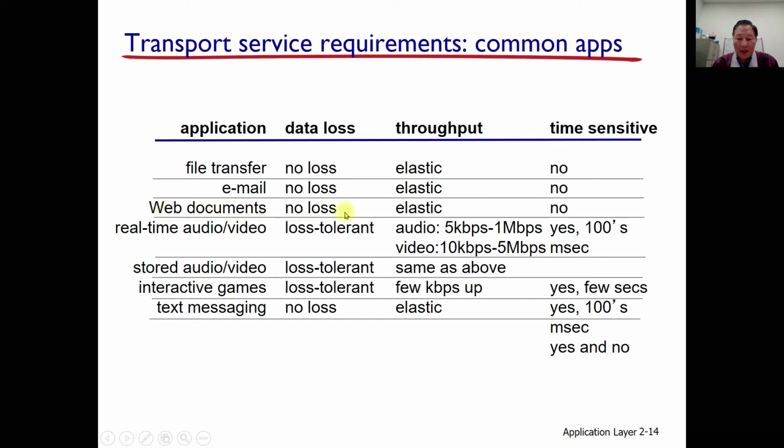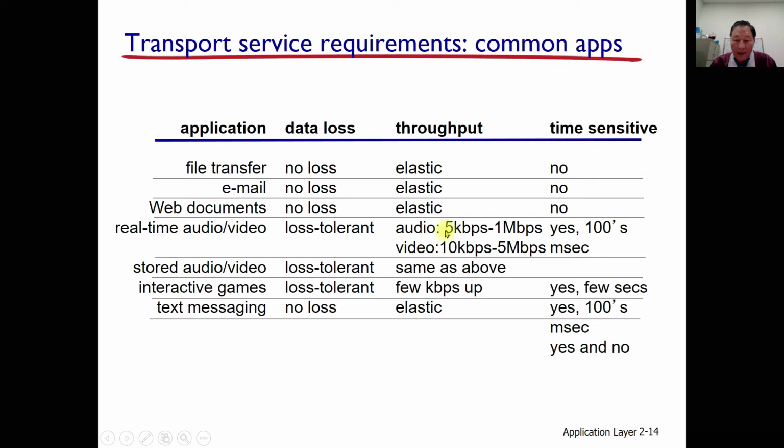And web documents, similarly. And the real-time audio and video application requires real-time delivery, and it is loss tolerant.